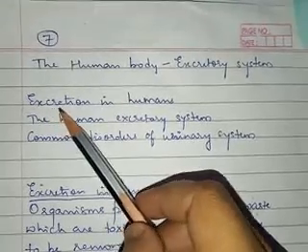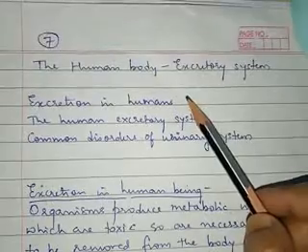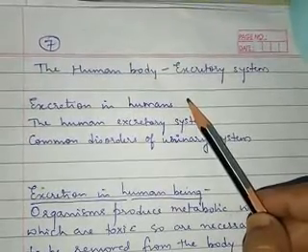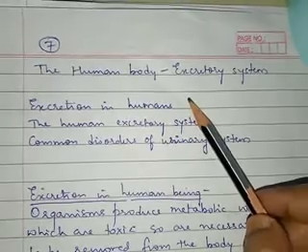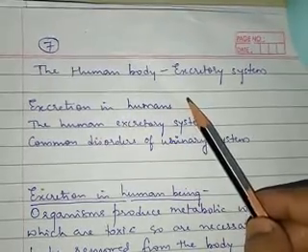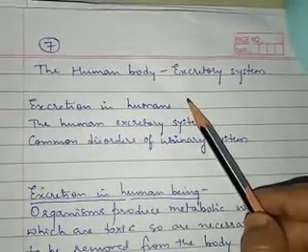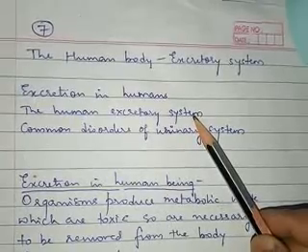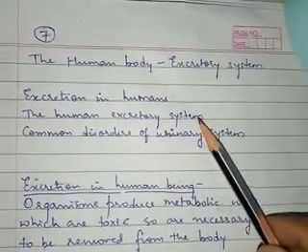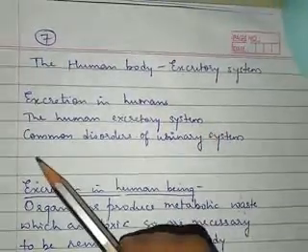First we will be studying about excretion in human beings. Here we are going to study what we mean by excretion and what the different organs present in the body are which help in the removal of the waste product from the body. Next we will study the human excretory system. We will be studying in detail about the structure and the function of the kidneys.